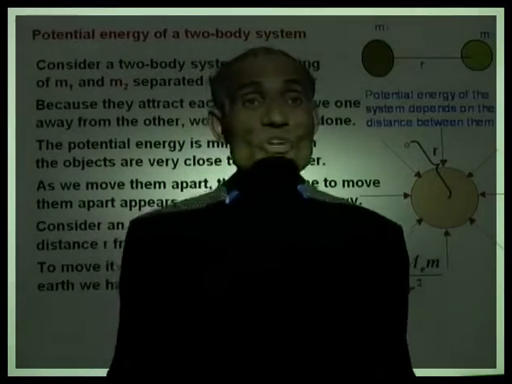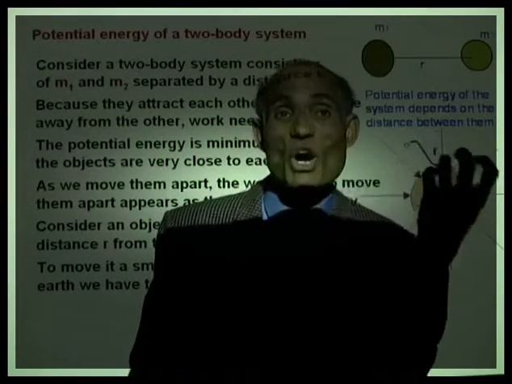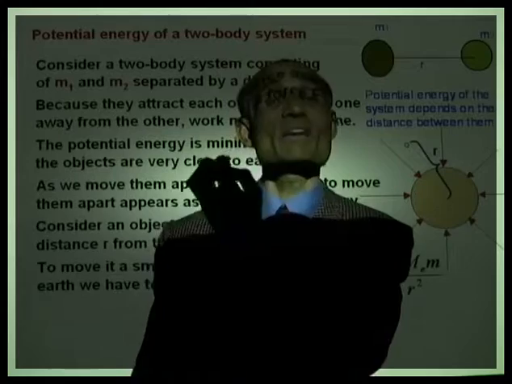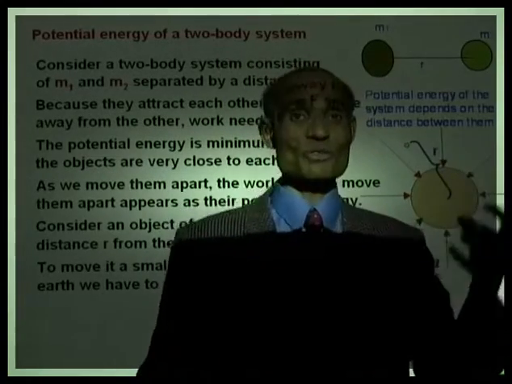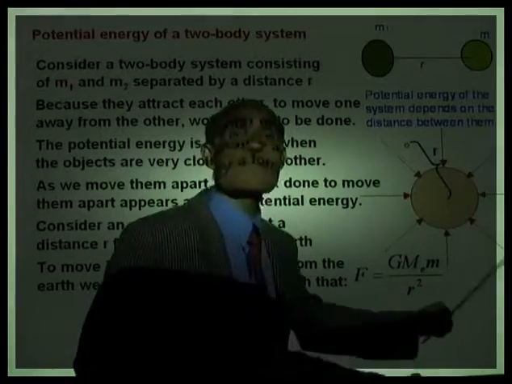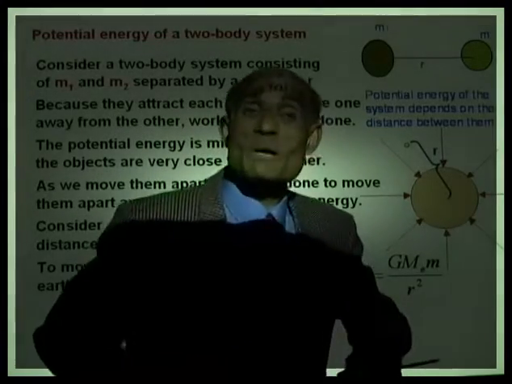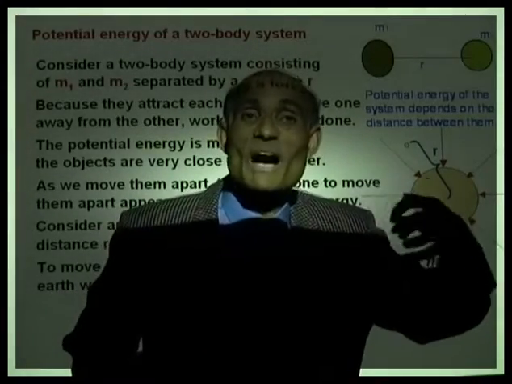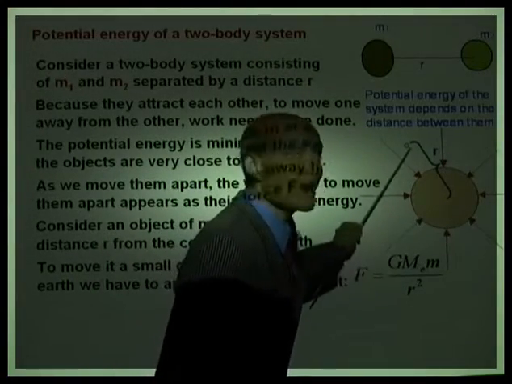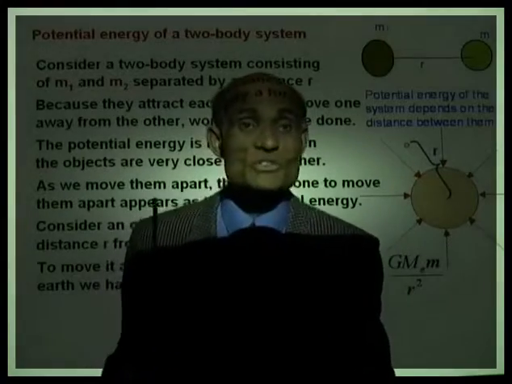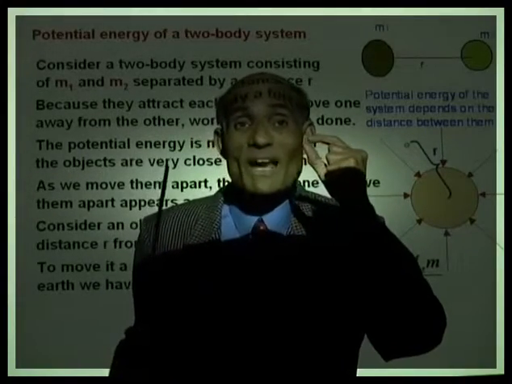Now, we talked about work done by a constant force and work done by a variable force. It is easy to calculate the work done by a constant force. You simply multiply the force by the displacement. But it is much more difficult to find the work done by a variable force. The force of gravity depends on the distance r. It is a variable force. So we need to use the method of calculus.